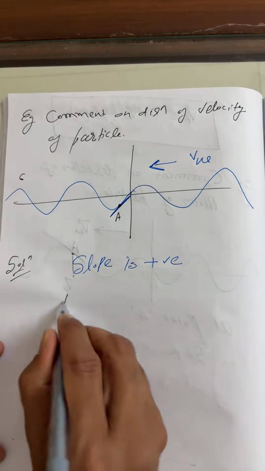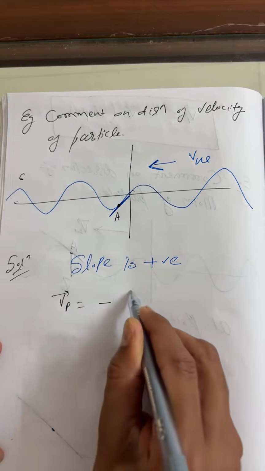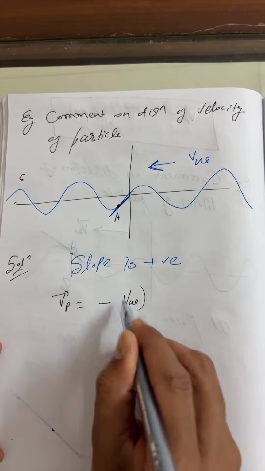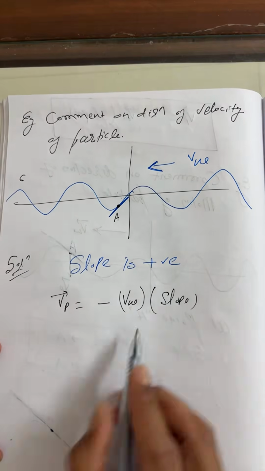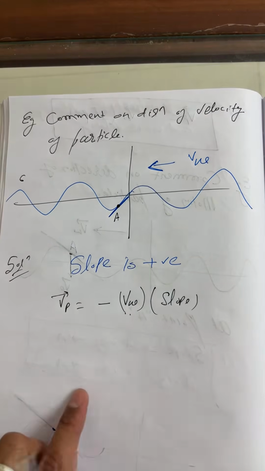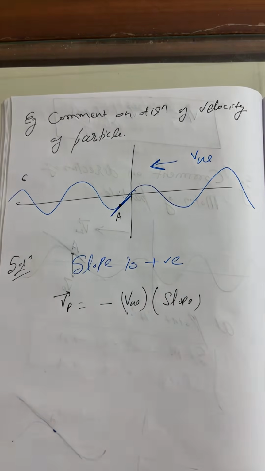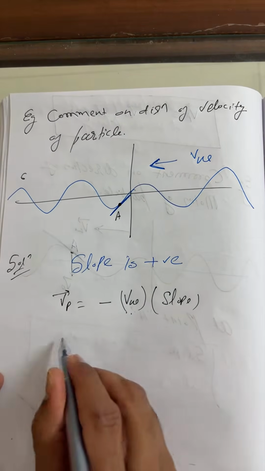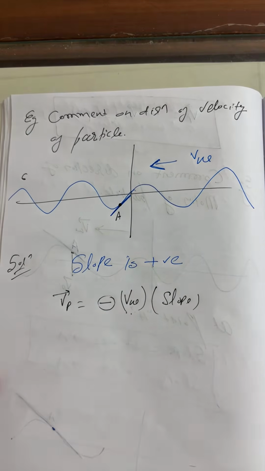Next, I'm going to use the velocity of the particle. The formula is minus the velocity of the wave times the slope. But you know the velocity of the wave this time is negative, along the negative axis. I wrote the negative because it came in derivation.